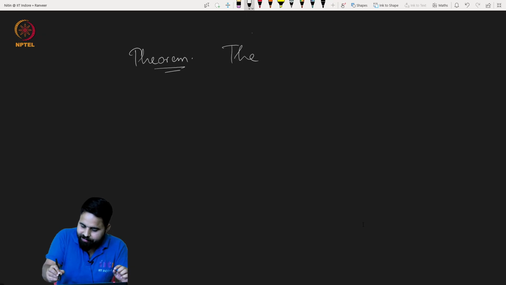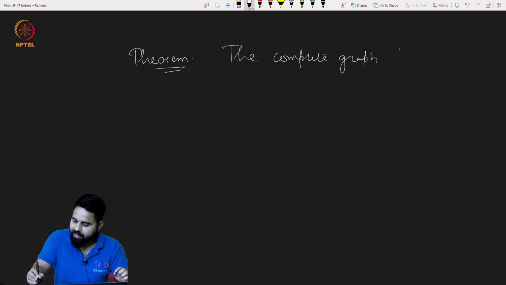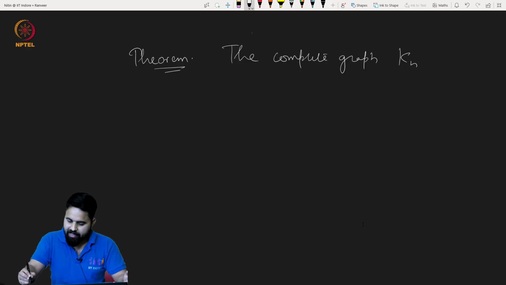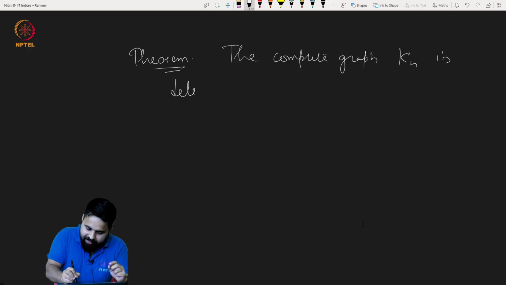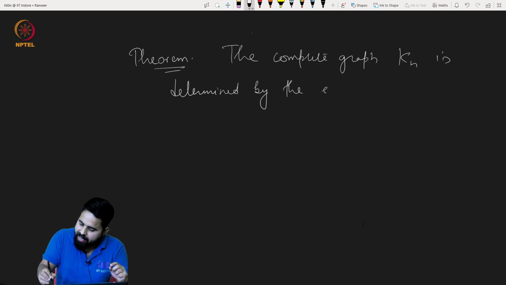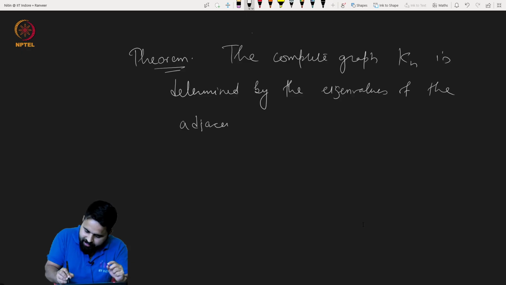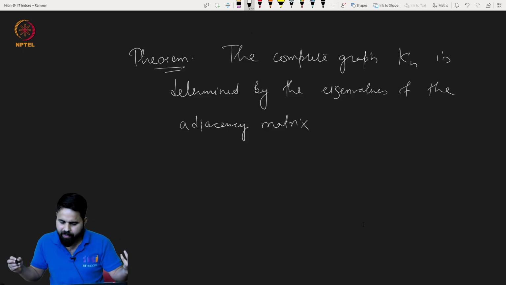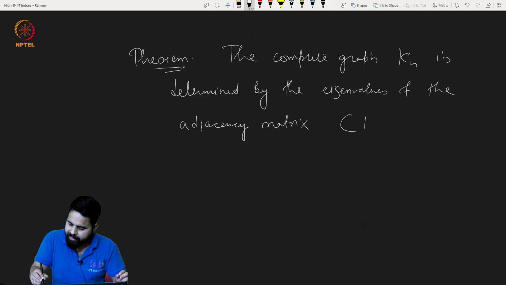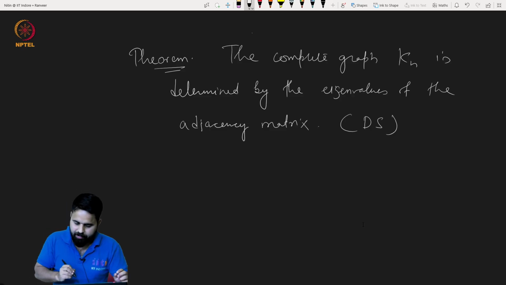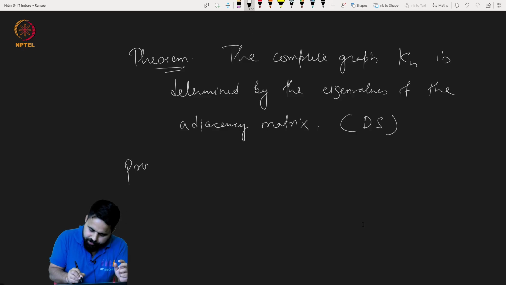The complete graph Kn on n vertices is determined by the eigenvalues of the adjacency matrix. In short form we will say that it is determined by the spectrum. Let us go to the proof.